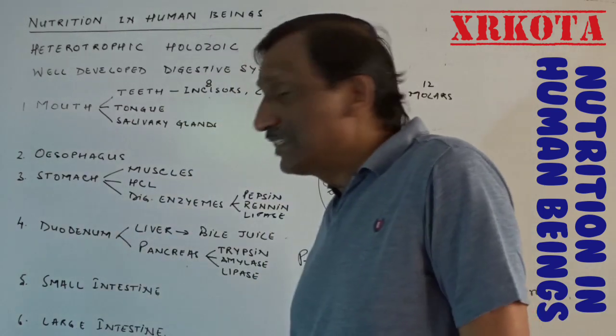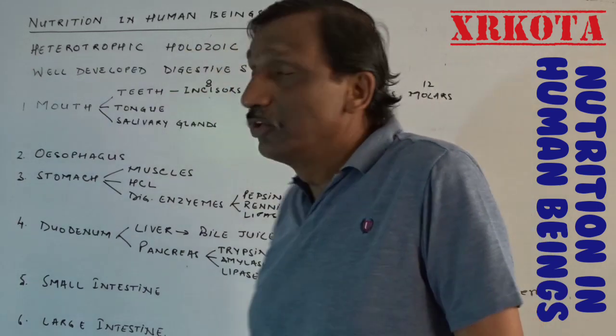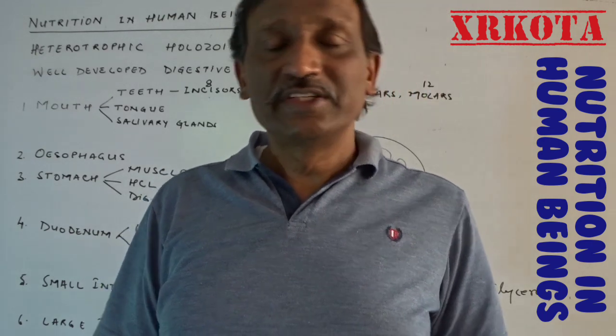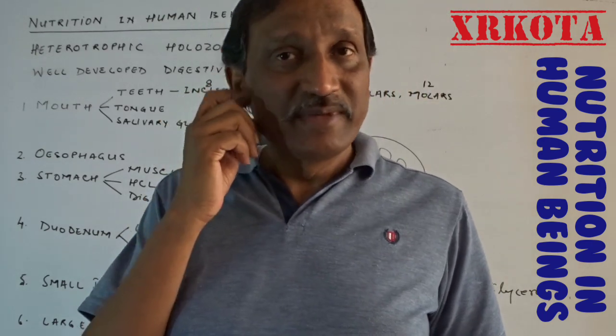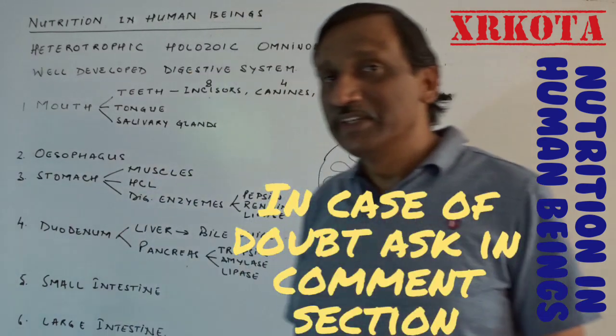And then the last part of the process of what is called holozoic nutrition is egestion, and egestion is done through the anus time and time again. Okay, that's all. So the nutrition in human beings is over.